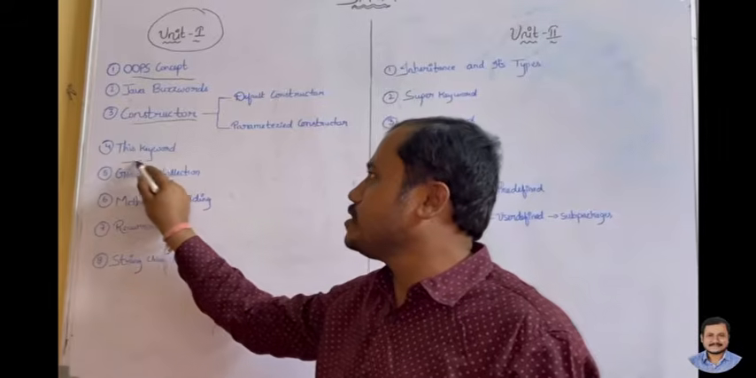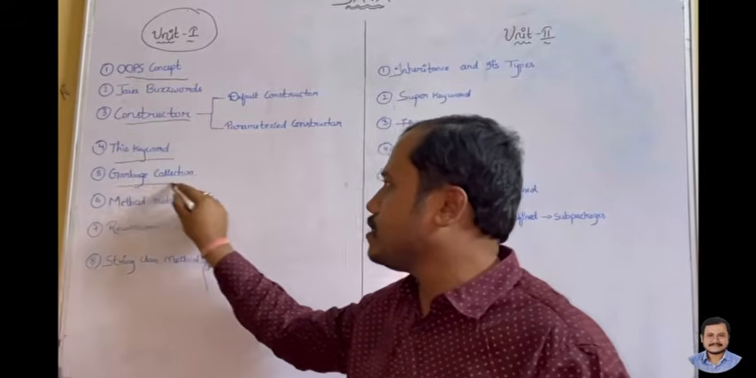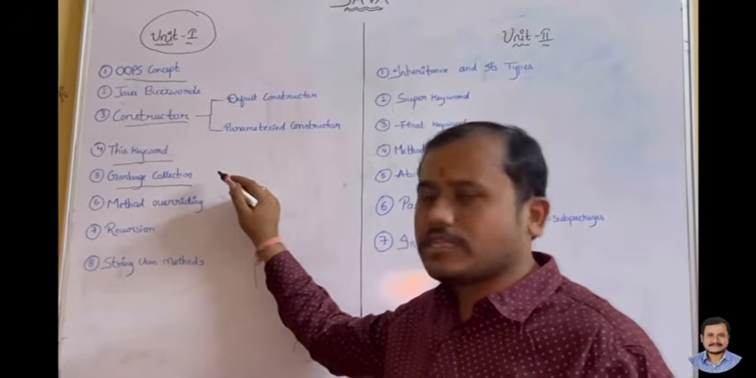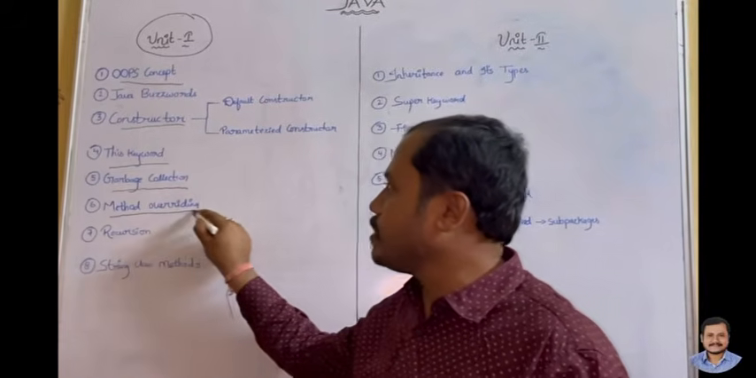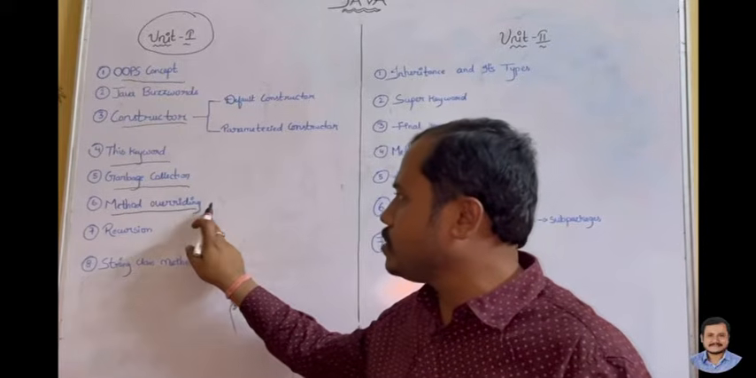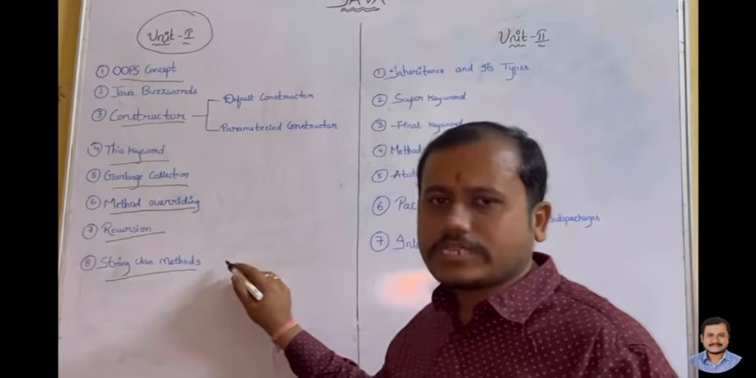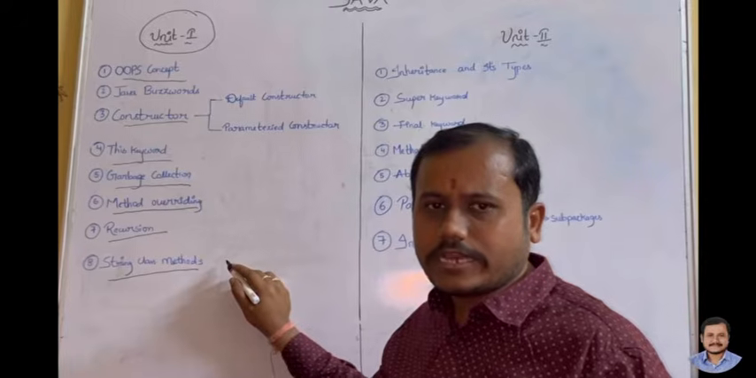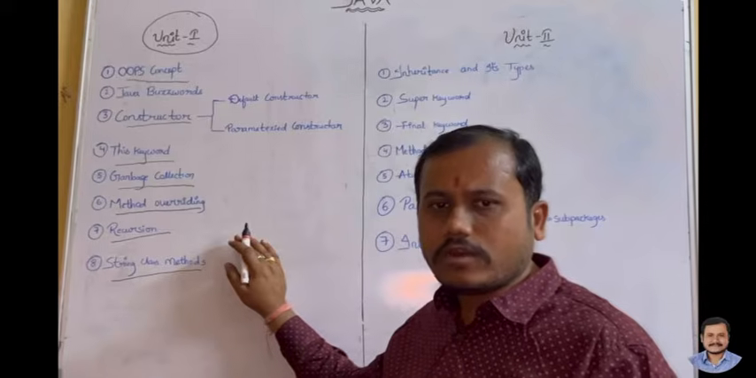Coming to the next question, the this keyword. What is this keyword in Java? Next, garbage collection. What is garbage collection in Java? In a sense, how we organize the memory, and how the memory can be managed by using garbage collection. Next one is method overriding. This is the most important question, and they are repeatedly asking it. Next, recursion and string class methods. The string class methods are like string compare, string equals, string uppercase, string lowercase, string length. These are the most important questions asked in unit 1 for all the regulations.